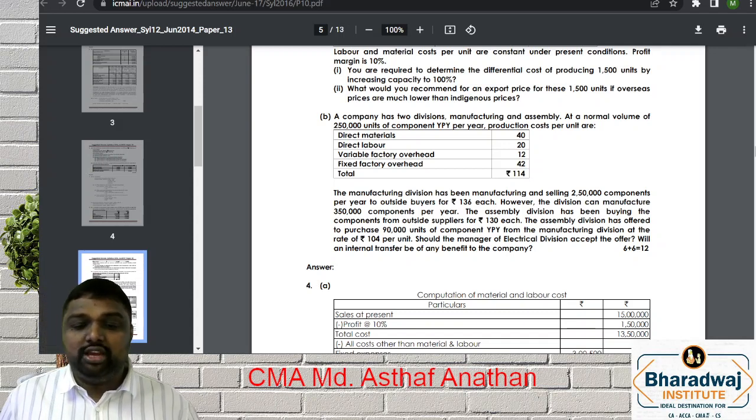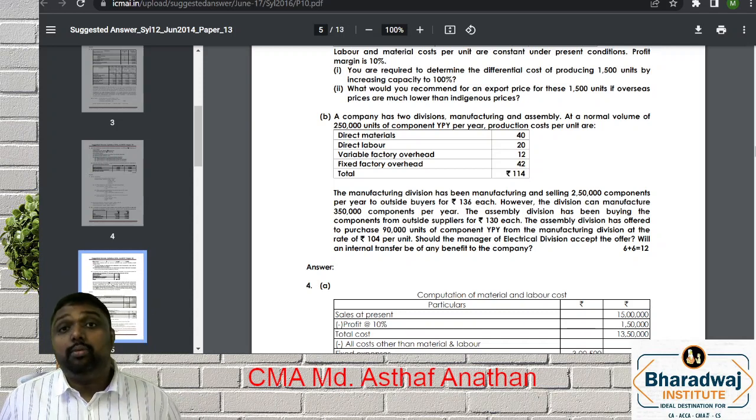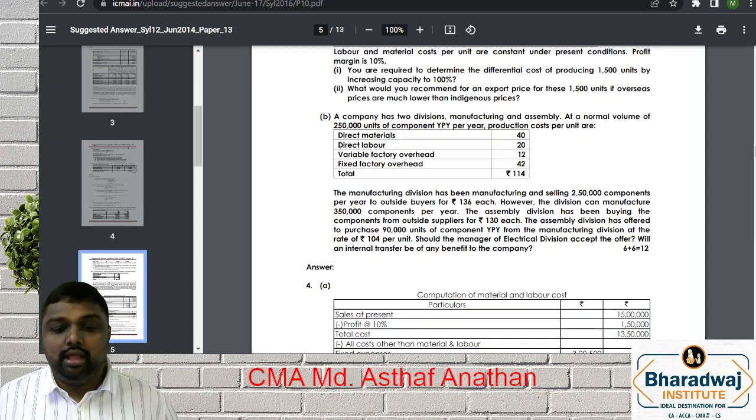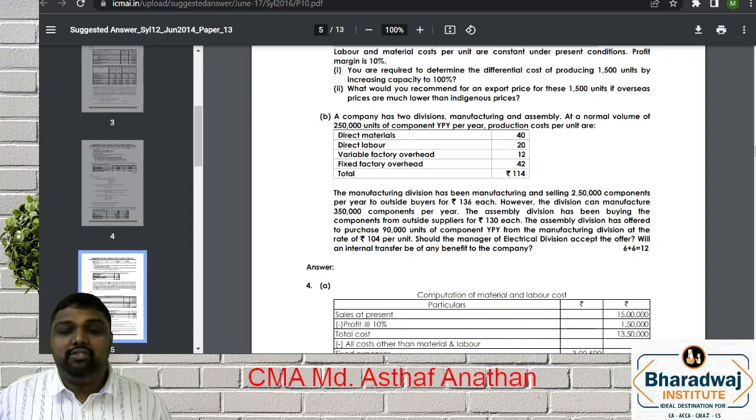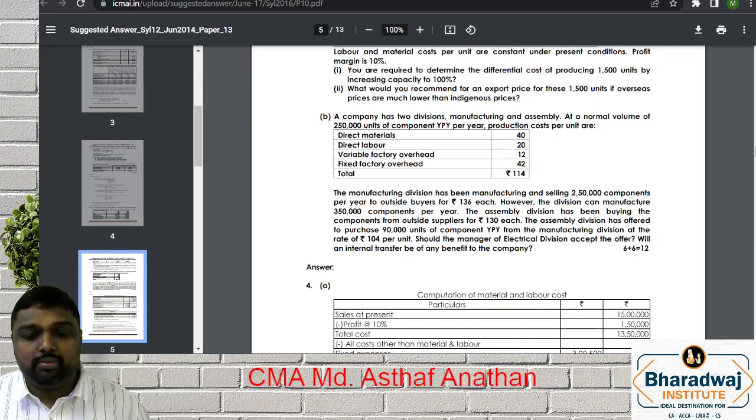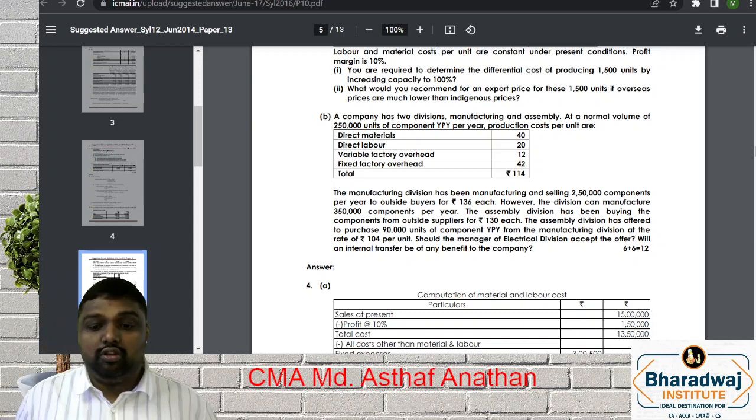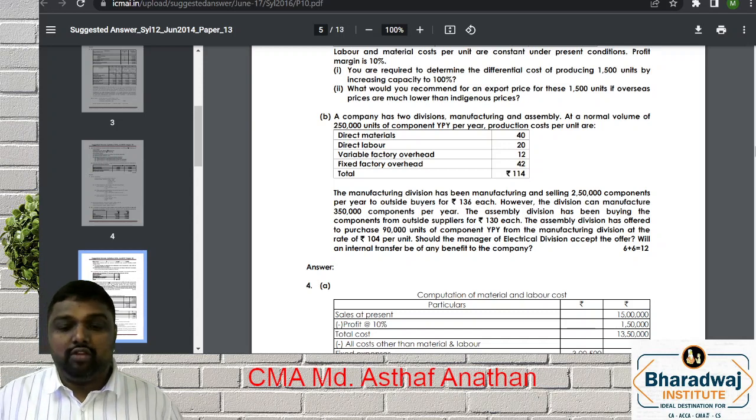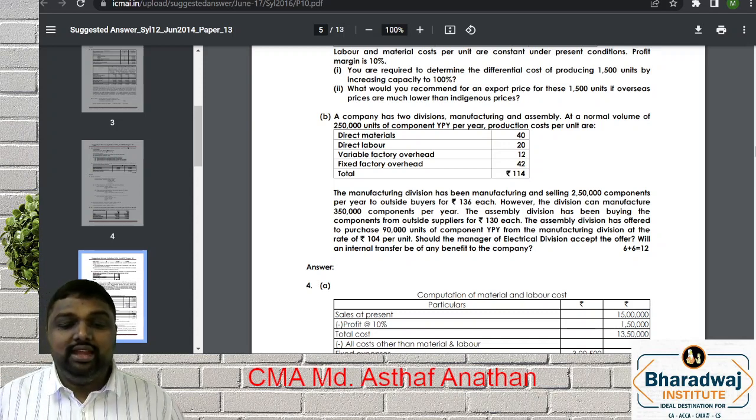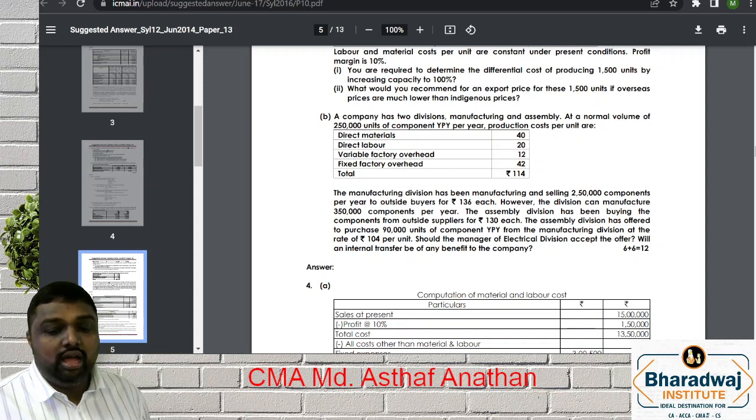The assembly division, so you have 1 lakh idle capacity. The assembly division buying the component from outside supplier at 130. The assembly division has offered to purchase 90,000 components from YPA from the manufacturing division at a rate of 104 per unit. Should the manager of electrical division accept the offer, will an internal transfer be benefit for the company?